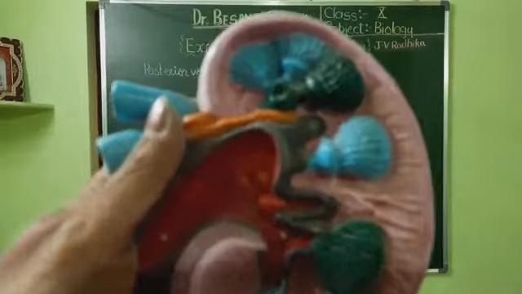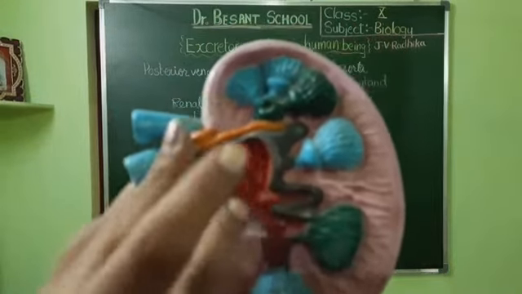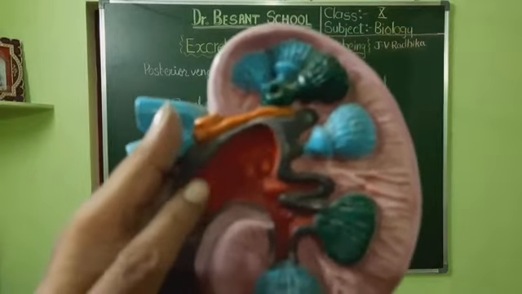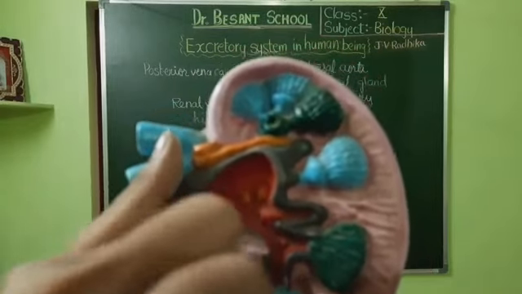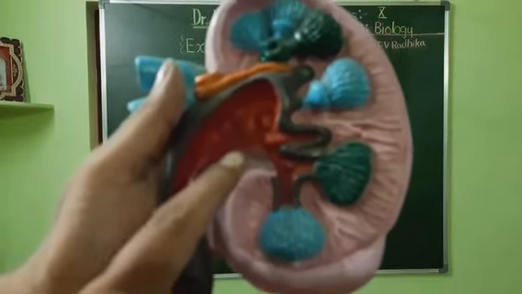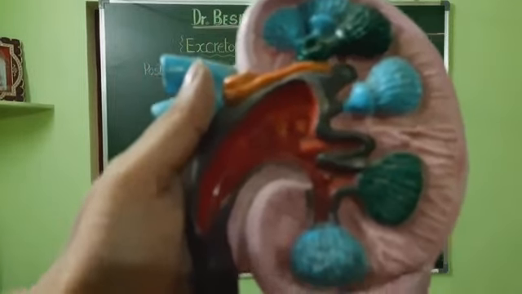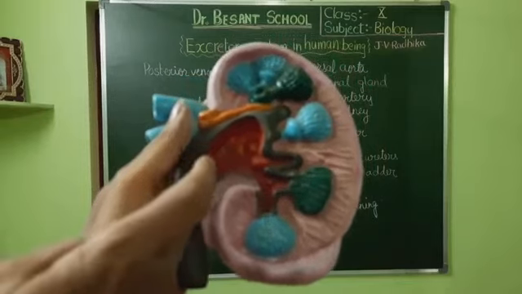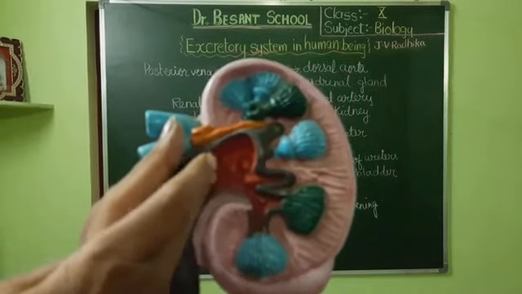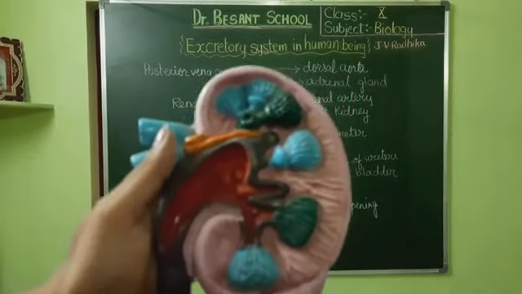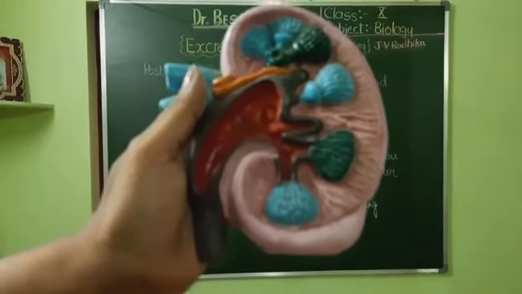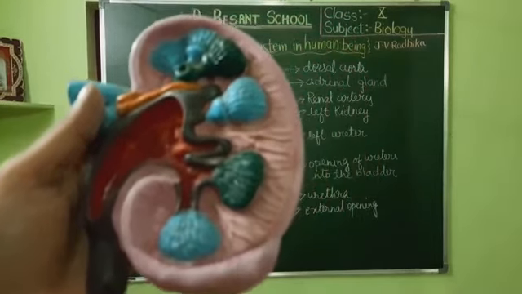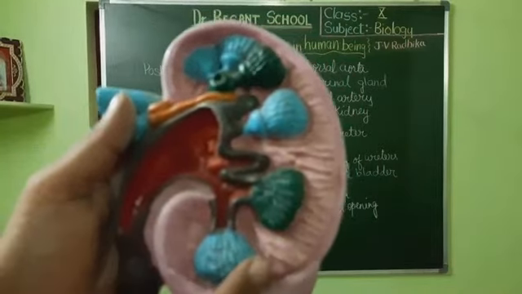This region is called the pelvis. And this part where the bend can be seen, that is called the hilum. Okay, this region is called the hilum, or the hilus. Okay, children. So now we see that this outer part is the cortex.